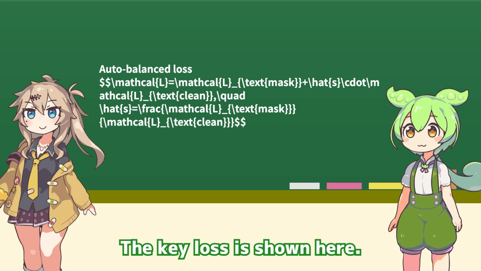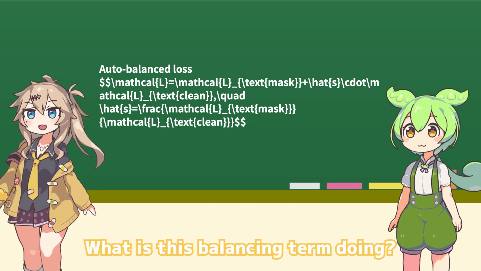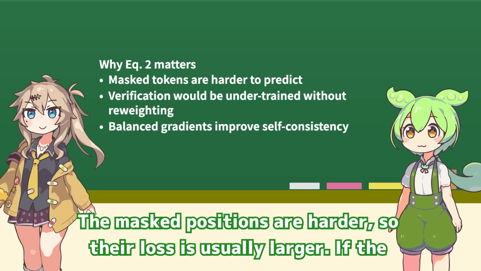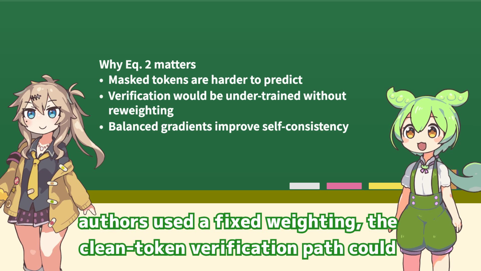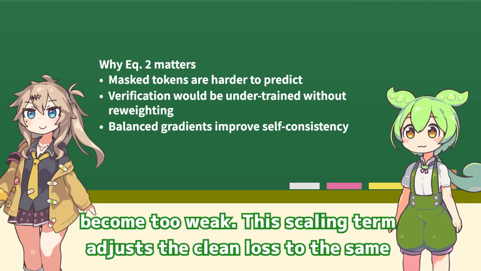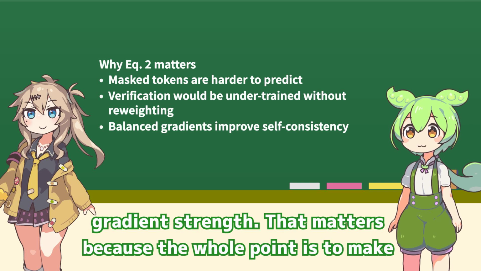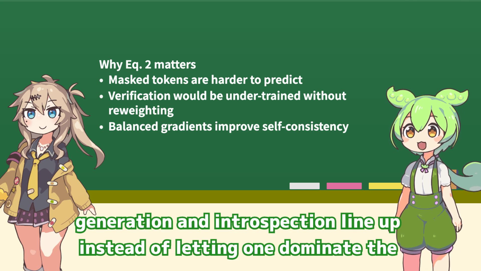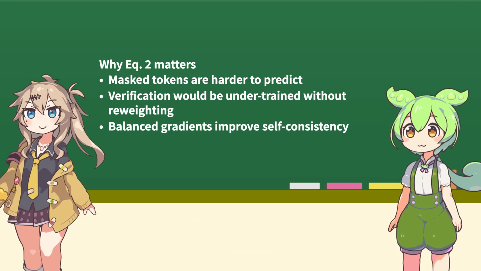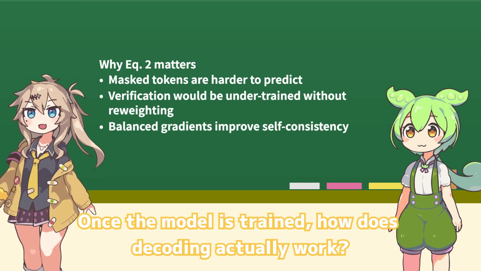The key loss is shown here. What is this balancing term doing? The masked positions are harder, so their loss is usually larger. If the authors used a fixed weighting, the clean token verification path could become too weak. This scaling term adjusts the clean loss to the same magnitude as the masked loss. That matters because the whole point is to make generation and introspection line up instead of letting one dominate the other. Once the model is trained, how does decoding actually work?